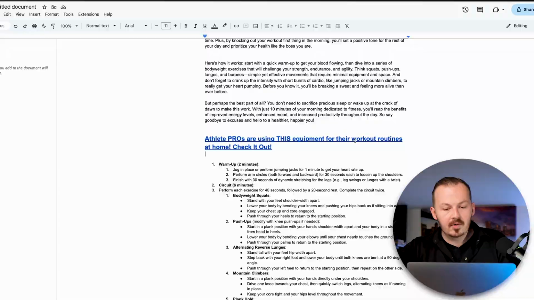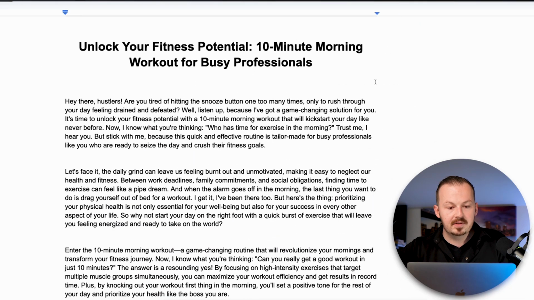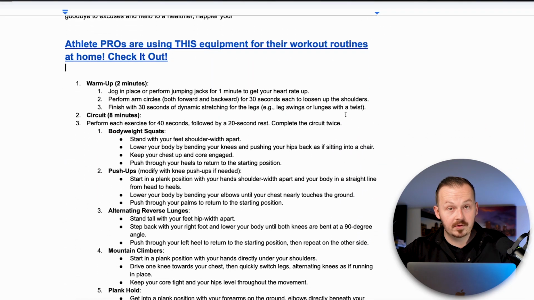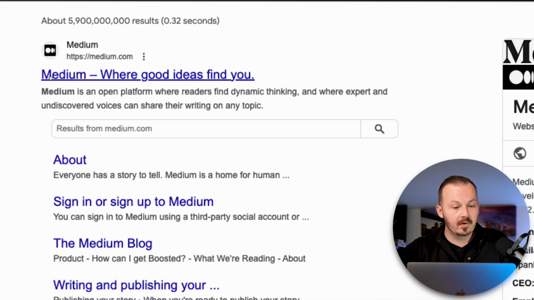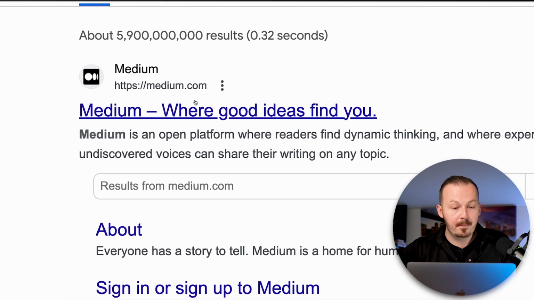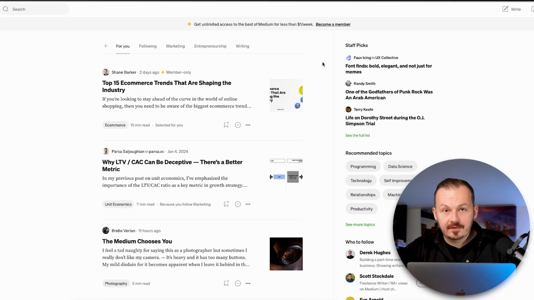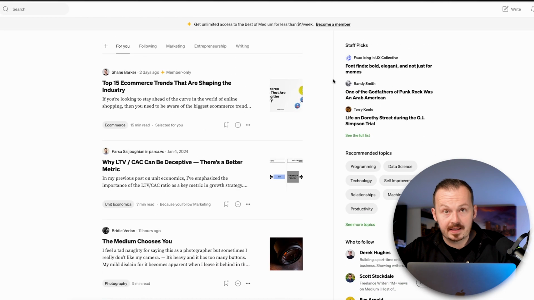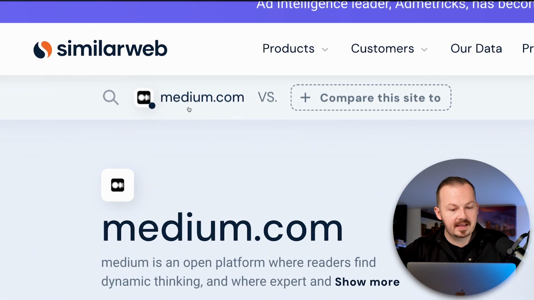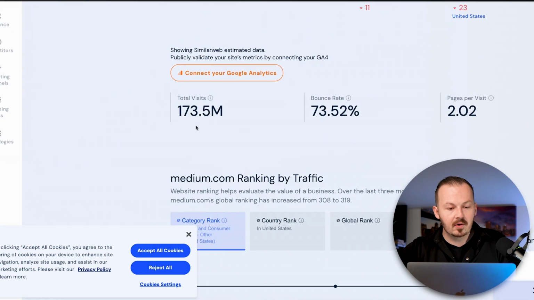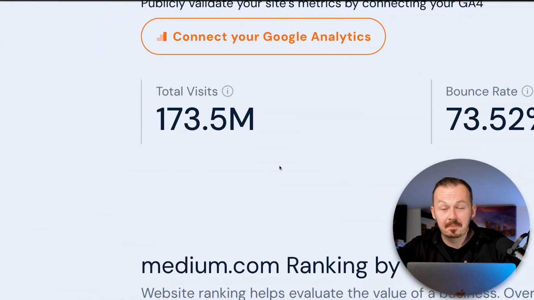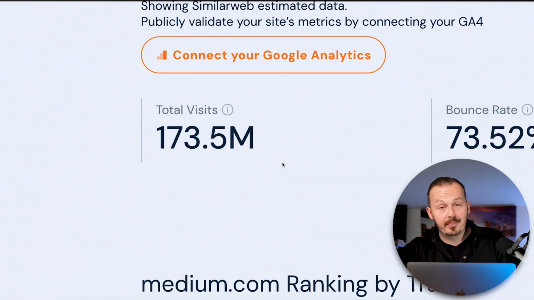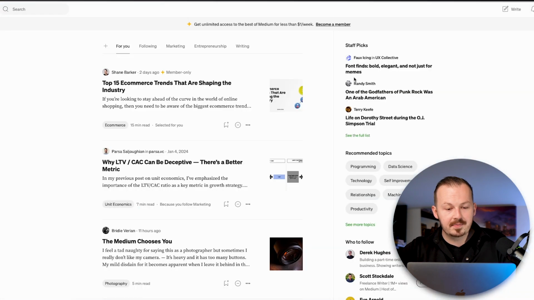Now all you want to do is get as many eyeballs as possible to this article with your affiliate link in it, and to do that, go to Google and search for Medium. You are going to find this site called medium.com, and it's one of the biggest platforms online where people are posting and researching articles about many different topics. If you check it out using the SimilarWeb extension, it's going to show you that this site drives over 173 million monthly views, so pretty much half of the entire population of the United States is coming to this website every single month to search for some kind of problem or other, and it's one of the easiest ways to get eyeballs to your article.